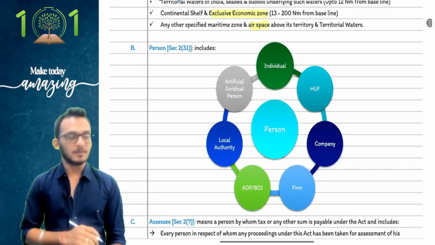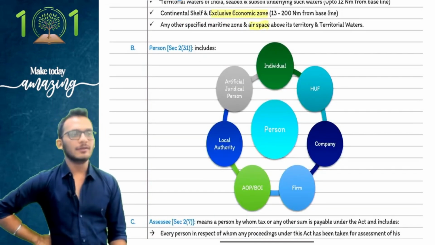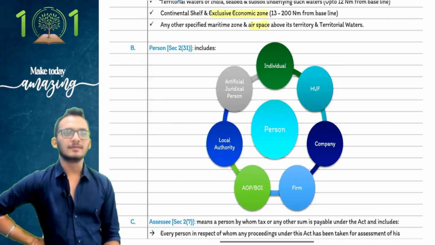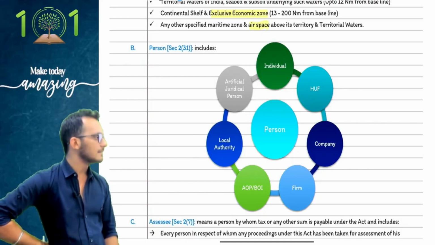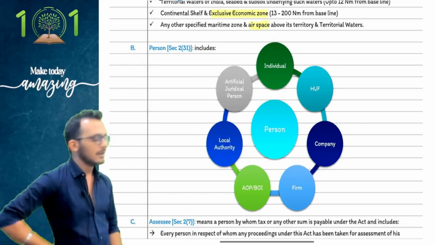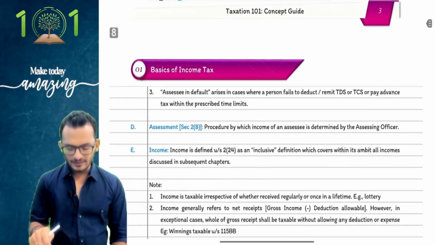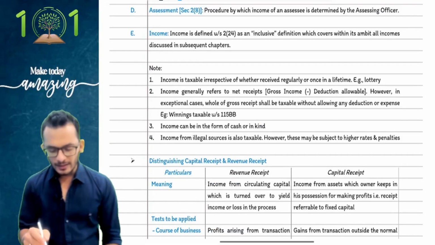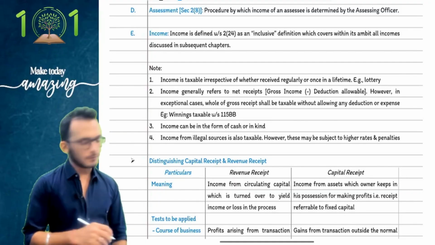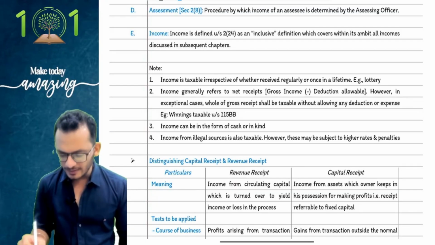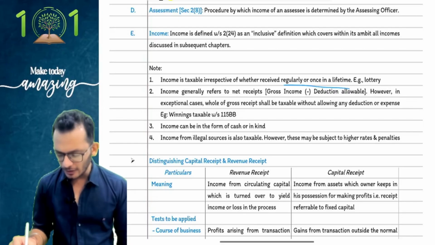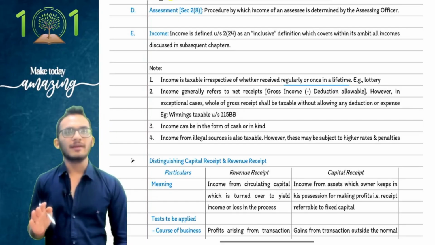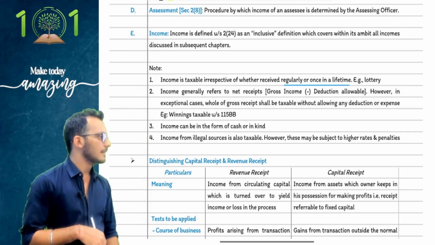Then we learned what are called persons. Under persons we learned individual, HUF, firms, companies, AOPs, BOIs, local authorities, and artificial juridical persons. That is what we have learned for definition purposes. We will learn about assessee and assessment separately. Income we just discussed, where we said income is an inclusive definition, with rules for you to follow. Income is taxable whether it is regular or once in a lifetime. I don't care. Regular in the law, okay. Once in a lifetime in the law, okay. Everything is income.